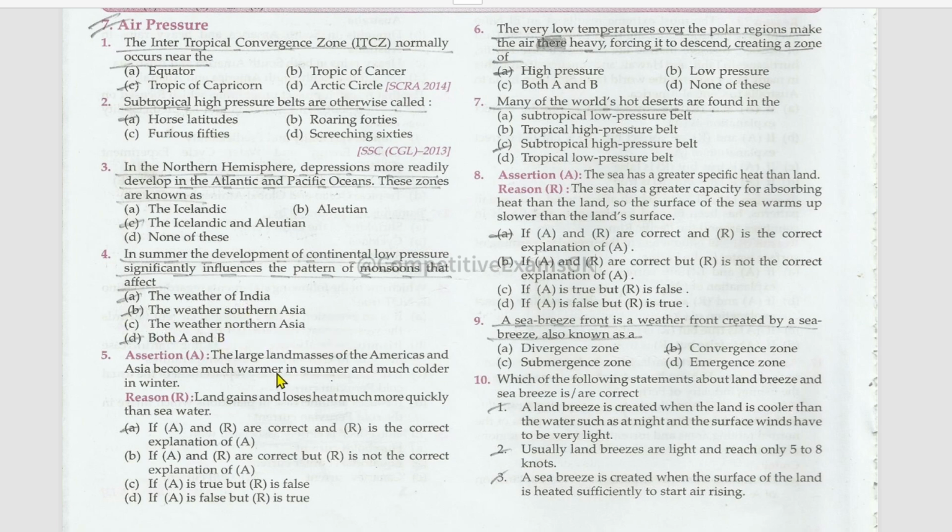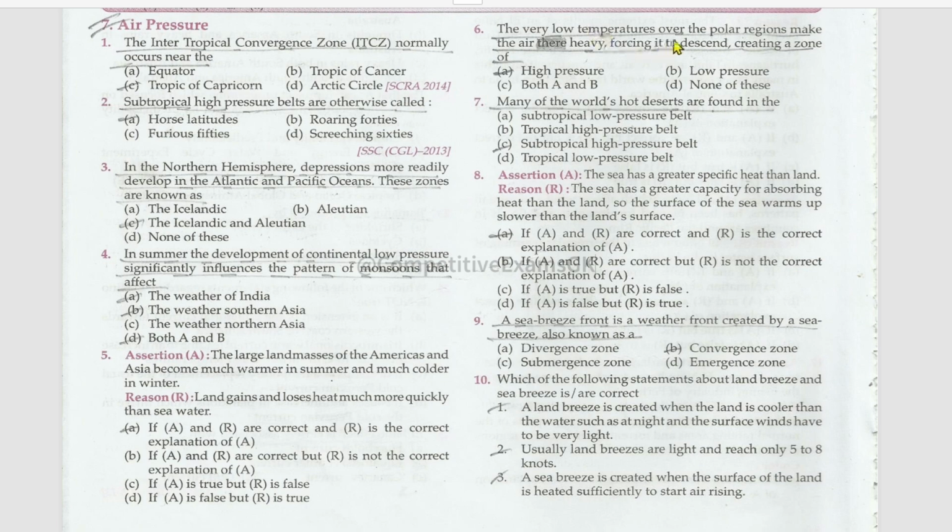Next is assertion and reason. The large land masses of the Americas and Asia become much warmer in summer and much colder in winter. Assertion is true, and the land gains and loses heat much more quickly than seawater. This is also right, and this is the correct explanation for assertion.